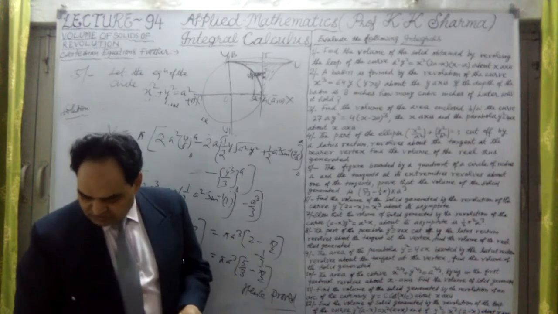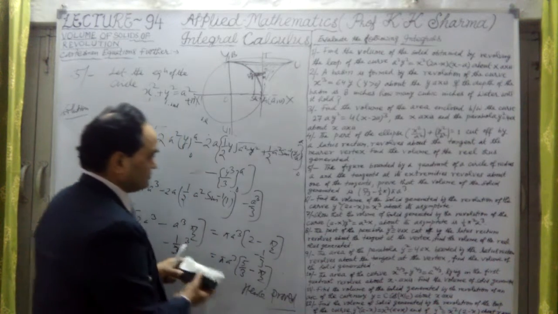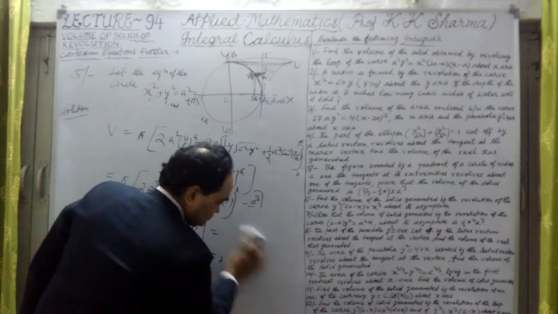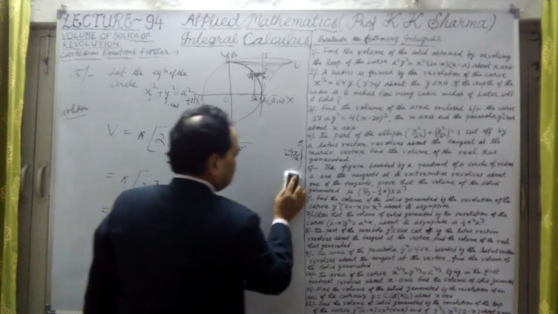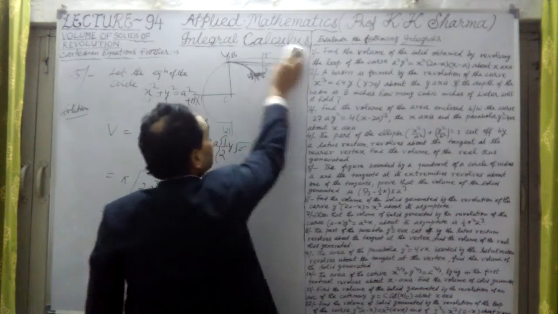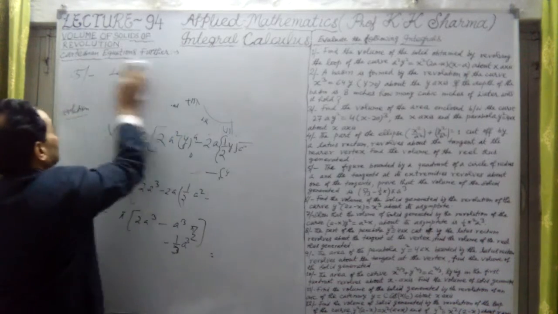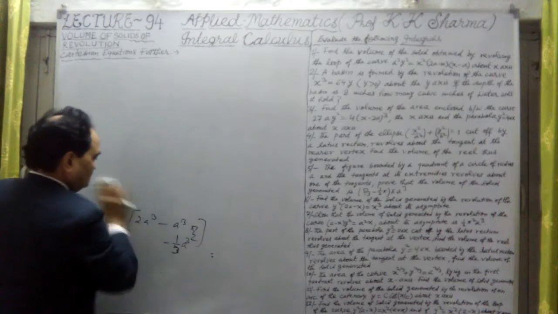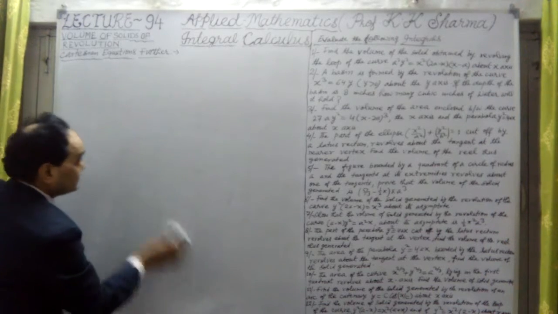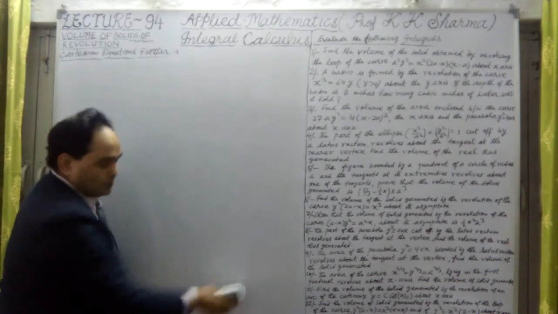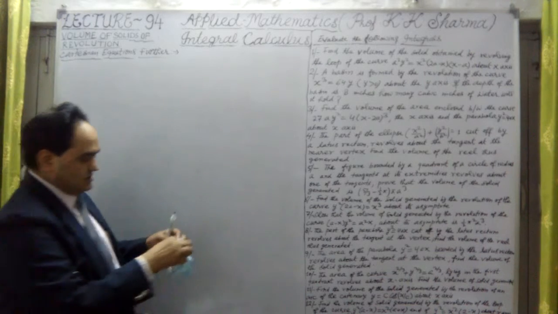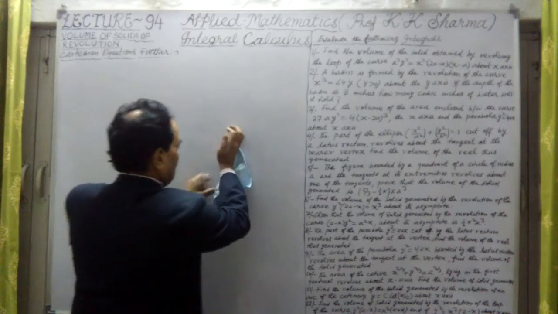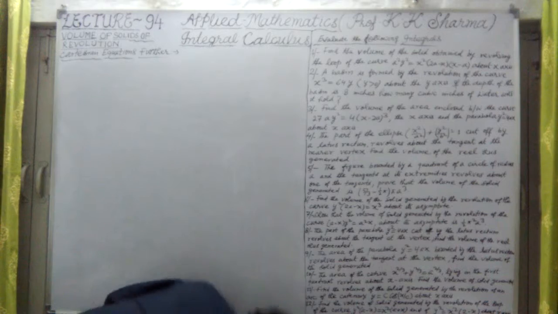Now let me take question number 6. What does question number 6 say? Let me check it. Okay, first let me clean it in a proper manner.